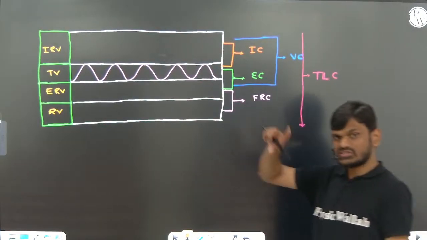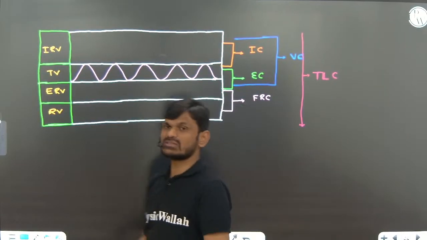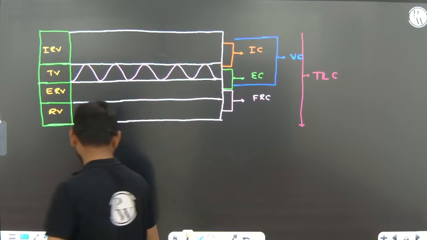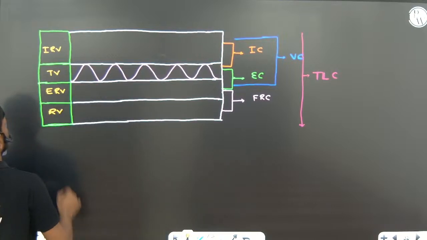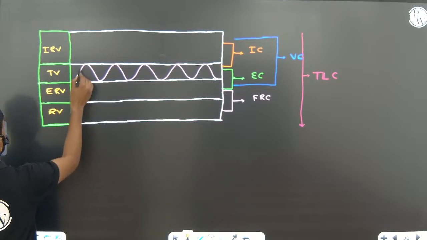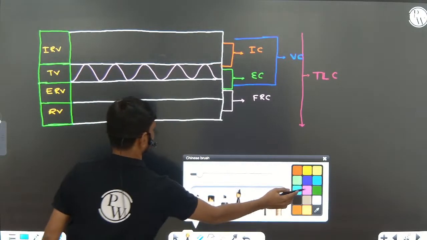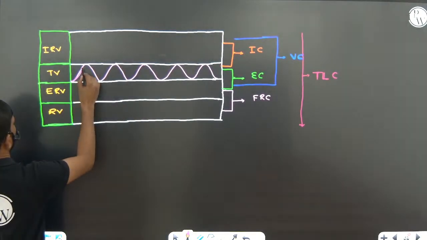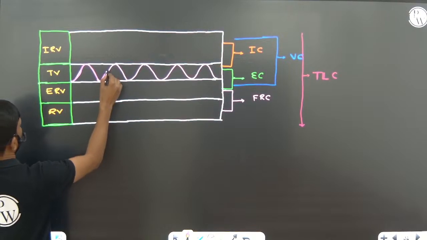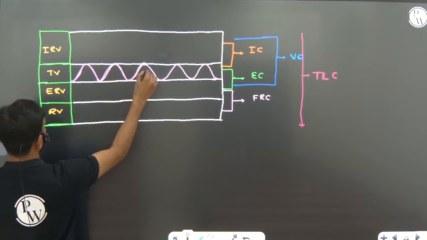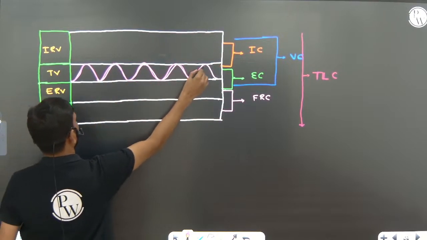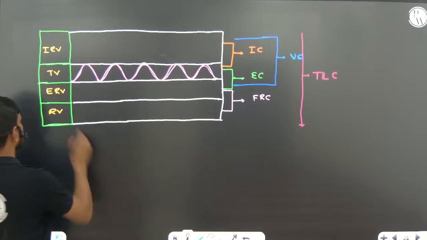So by addition of those volumes, we will get the capacities of the lungs. Now you can see this is inspiration, expiration. The amount of air we are inhaling and exhaling during normal breathing is called tidal volume, that is 500 ml.